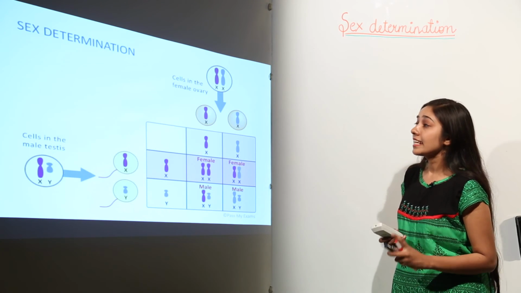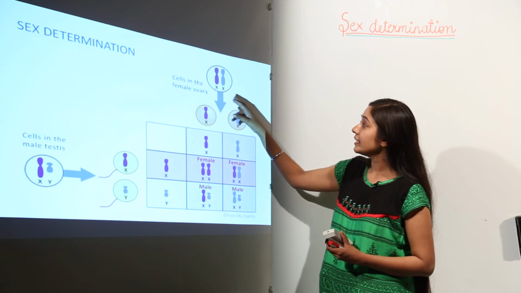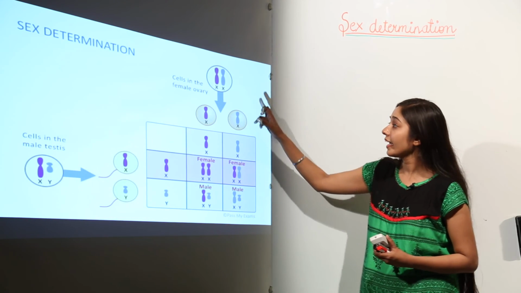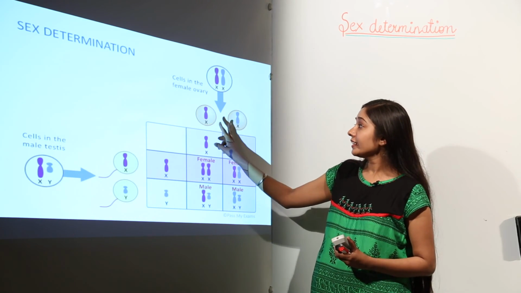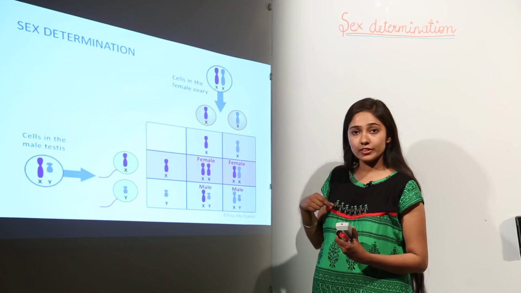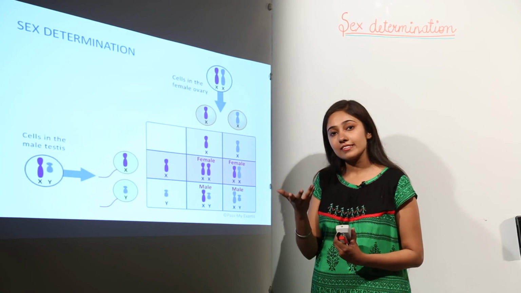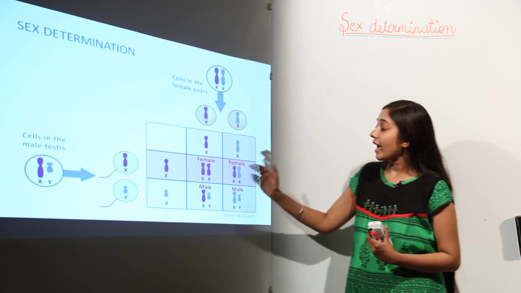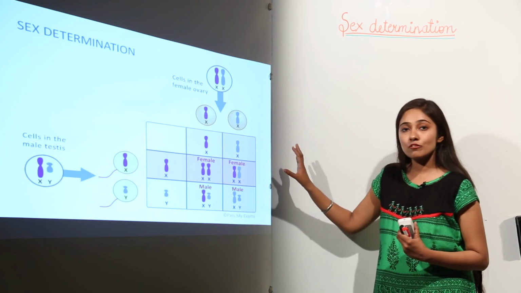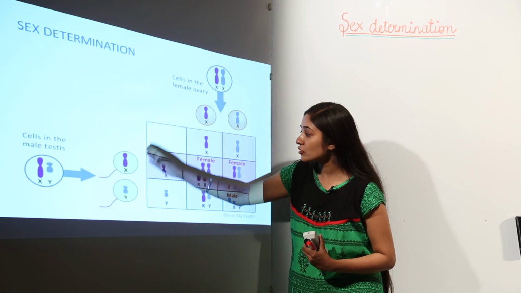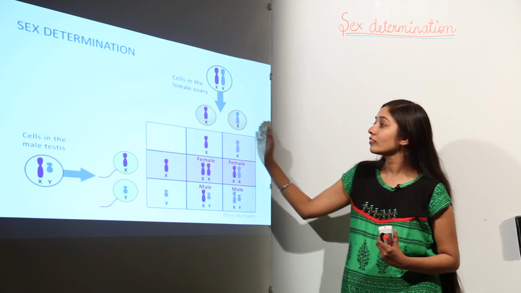So next, sex determination. Supposing we have these cells in the ovary, the cells are XX. In the gametes, we can have only one, because gametes are haploid cells, they have half the number of chromosomes, and this is a Punnett square. In case of Punnett square, we write the male gametes on the left hand side and female gametes on the upper side.